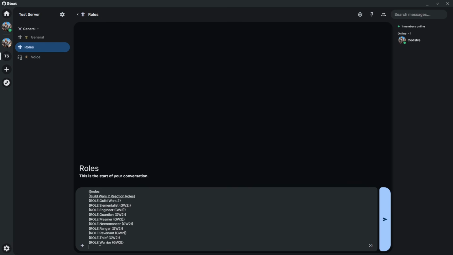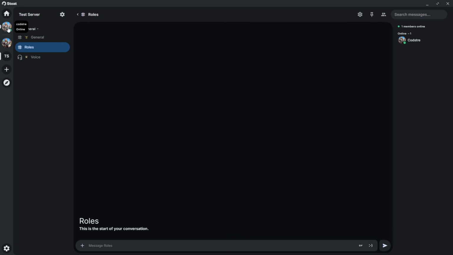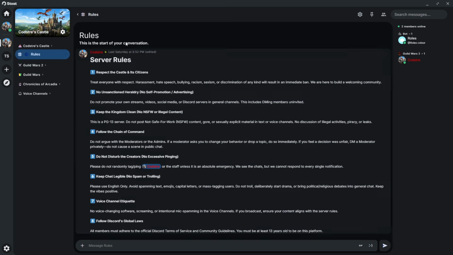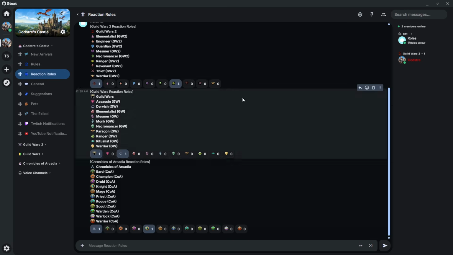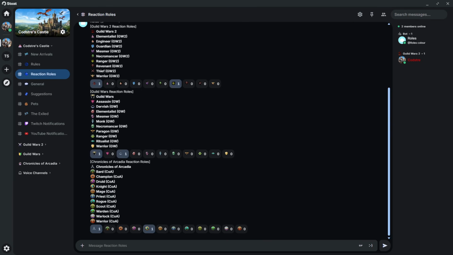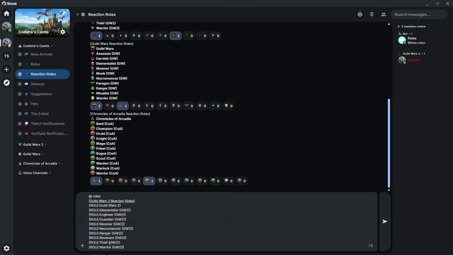But whenever you do this, once you hit enter, it'll have a little check mark. Well, you don't want to do that yet. Whenever you do that, the next step is actually choosing what icons you want. So you have to react with the icon. And it's really interesting. So if I can, let me just go into my main server here. Oh, my server here, go to Guild Wars, or no, I need to go into reaction roles. Here we go. So if I were to take all of that and do this again, I'll just do it with the same thing, the Guild Wars 2. So we'll just do that.